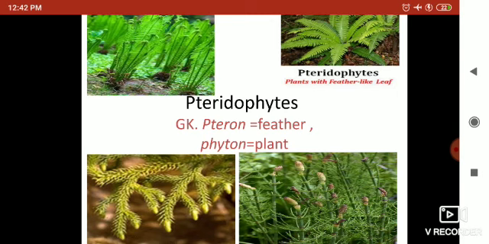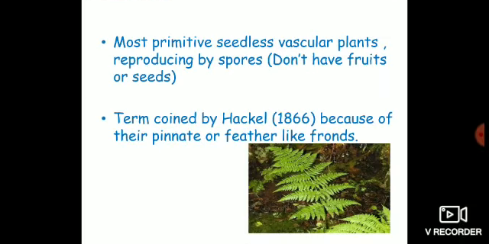By and large, the majority of Pteridophytes have their leaves in the form of feathers. They have feather-like leaves, and that is why they are named pteridophytes, because the word pteridophyte is derived from two Greek words, pteron, the meaning of which is feather, and phyton, which means plant. That is why they are named pteridophytes, the reason being that a majority of these plants have leaves which are in the form of feathers.